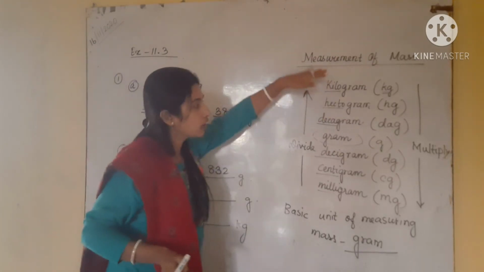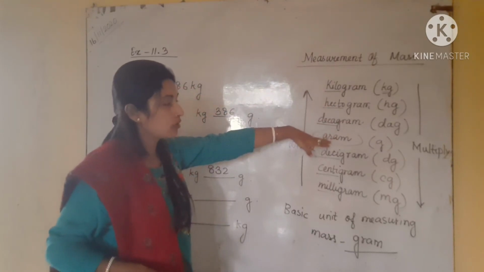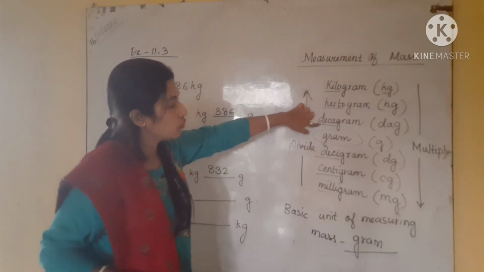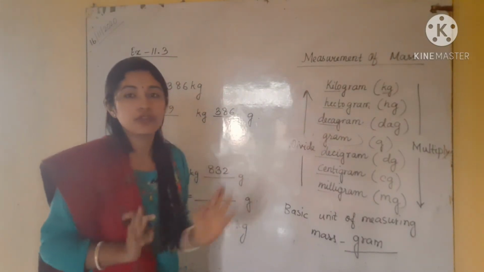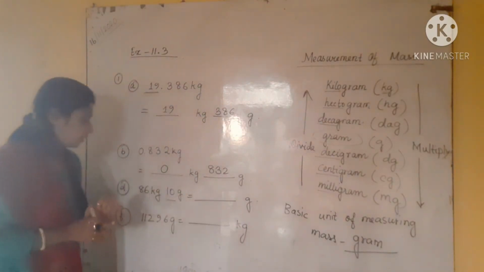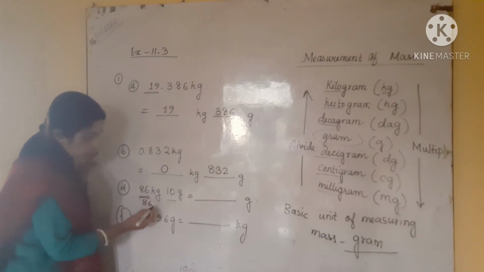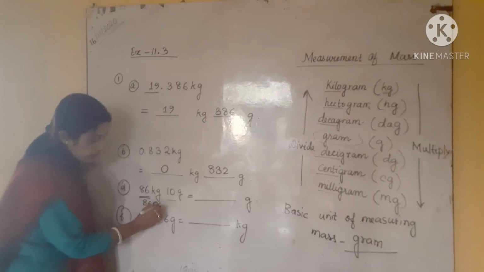So see the chart. From kg we have to come down to gram. So how many steps are we coming? 1, 2, 3. 3 steps. That means we have to multiply by 1000. So you have to multiply 86 by 1000. If you multiply 86 with 1000, you will get 86,000 gram.